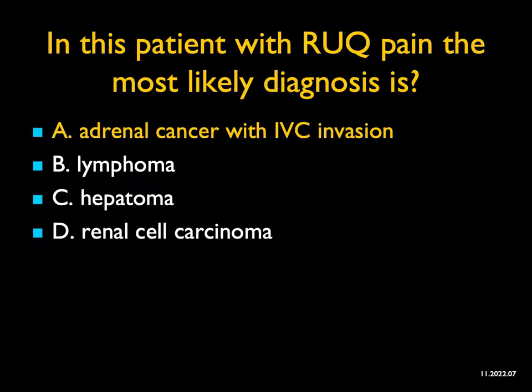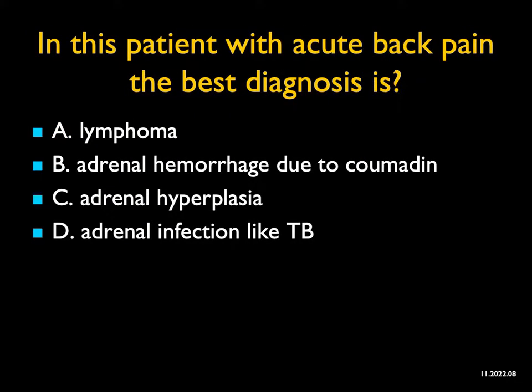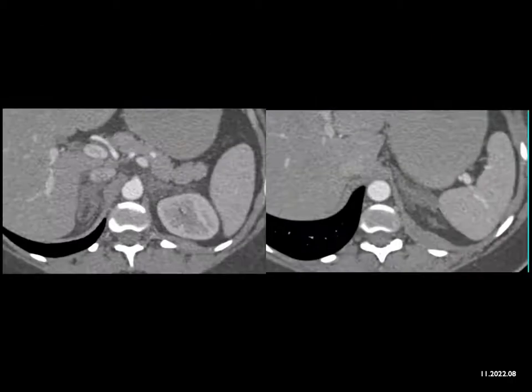Here, it's only intrahepatic. In this patient with acute back pain, the best diagnosis is, well, what am I looking at? I see the adrenals are both slightly enlarged, but they're very fuzzy, particularly the left adrenal on the image on the right side. Lymphoma gives you bulky adrenal glands, so it's not that. This is not adrenal hyperplasia, though the adrenals are thickened. The reason I'm saying it's not hyperplasia, because surely you could think of that, but it's the haziness around the adrenal. With hyperplasia, the limbs are enlarged, but there's no haziness.